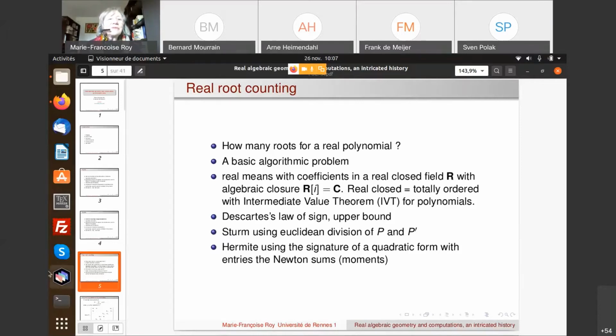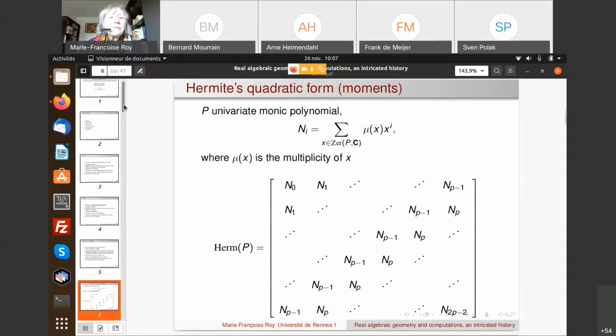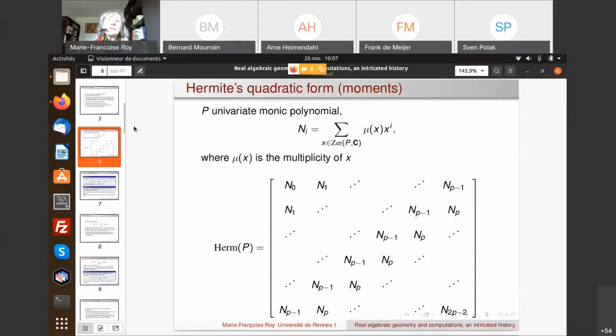Okay, so what is Hermite's quadratic form? As I said, it's related to the moments. So I have a univariate polynomial, say monic, to make it simpler in what follows.